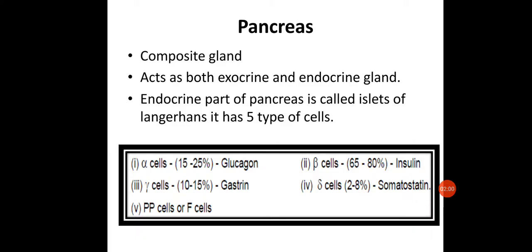And the last one is the PP cells, or we can say the F cells. So these are the main cell types found in the islets of Langerhans, which are responsible for secretion of the hormones, or we can say they are endocrine in nature. And the exocrine part of the gland is responsible for secretion of enzymes.